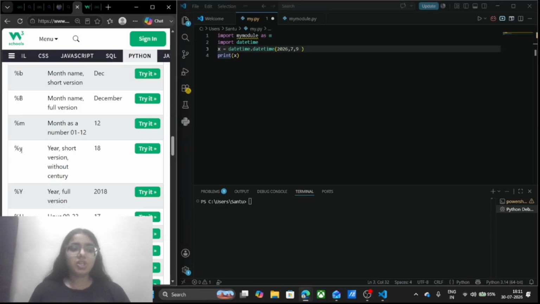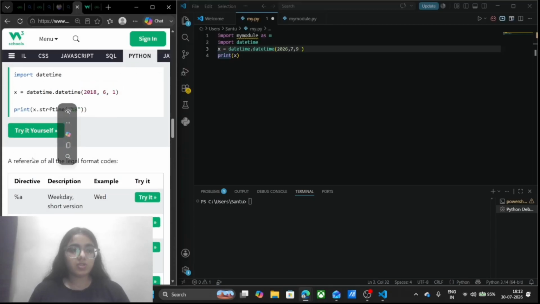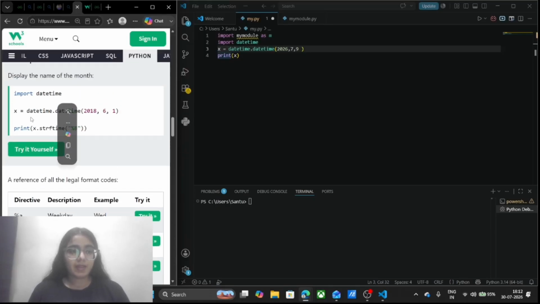For the year, I will write here percentage y, in capitals or in small, and I am going to write x dot strftime, and in the braces I will write this part. Instead of percentage b, I will write percentage y.